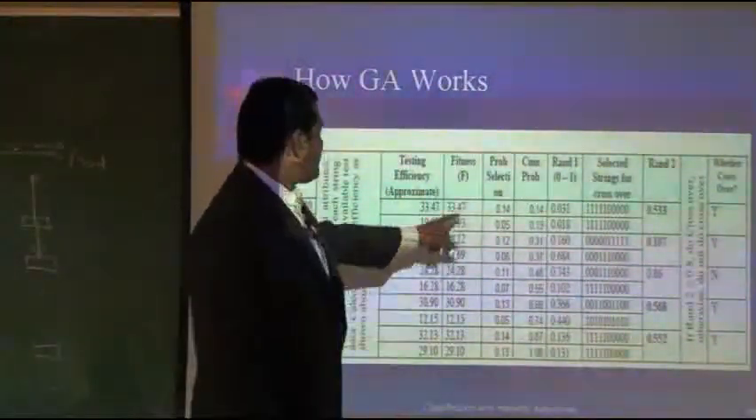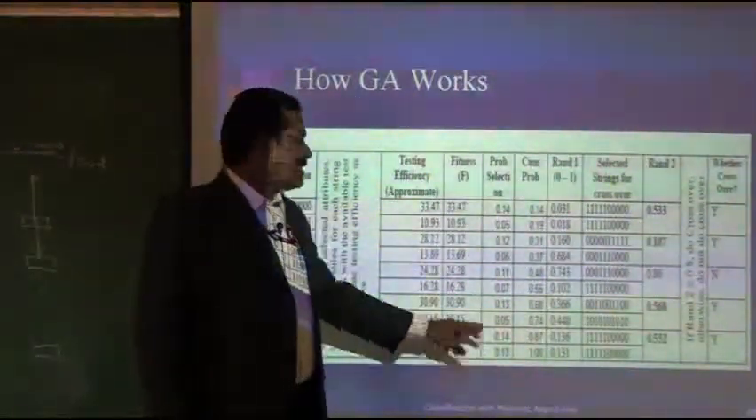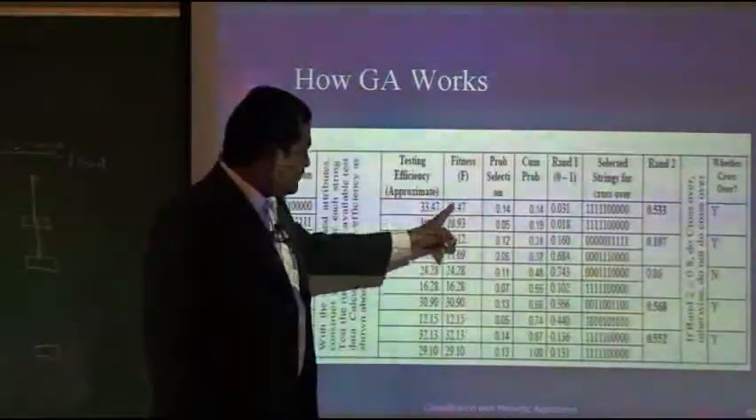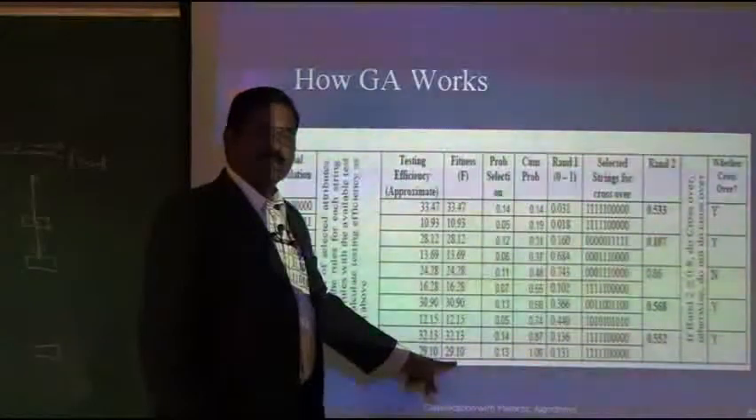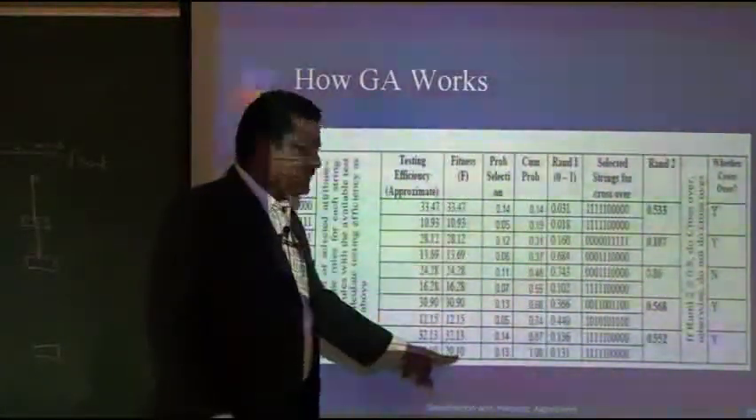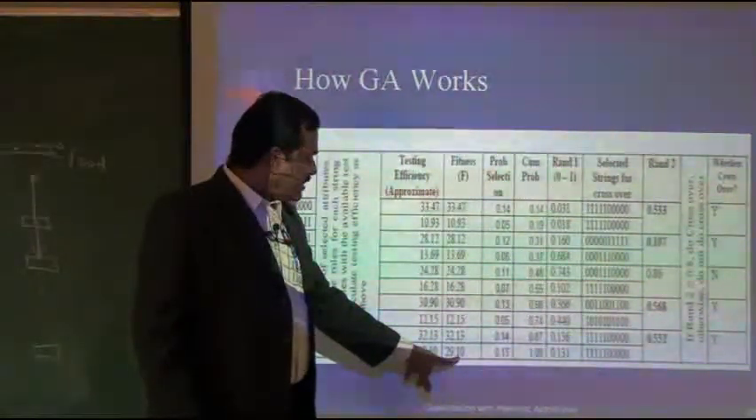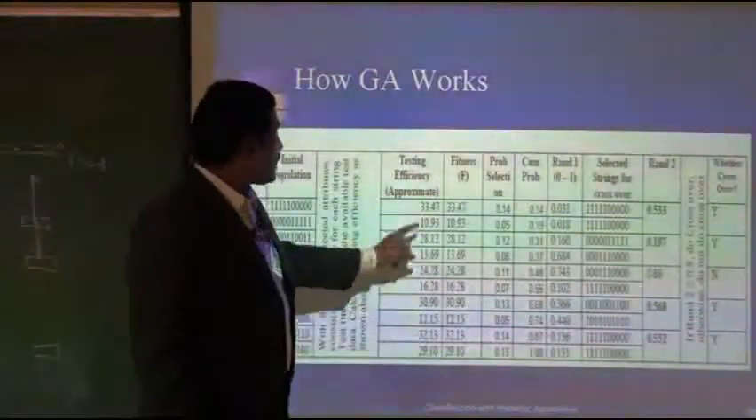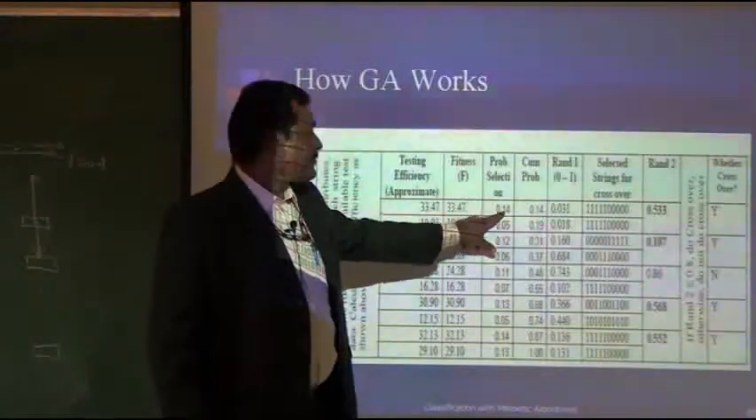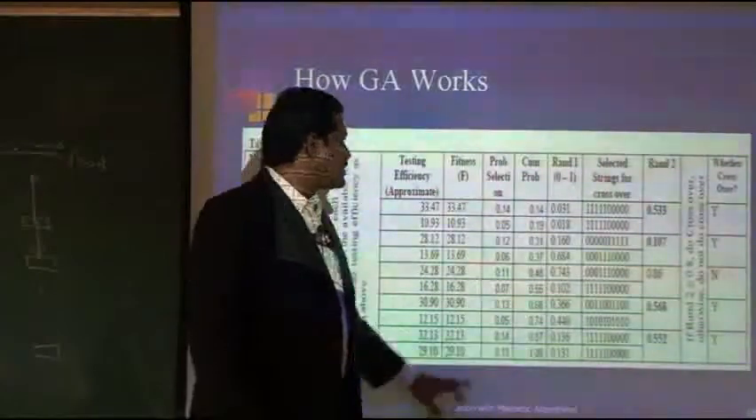Then we will have the probability of selection: how likely each candidate is to be selected. For this we take the cumulative fitness function; we add all these fitness values and get a total, like 1231.10. Out of that total, we compute each candidate's share, for example 0.14, 0.05, 0.12. So this is the probability.